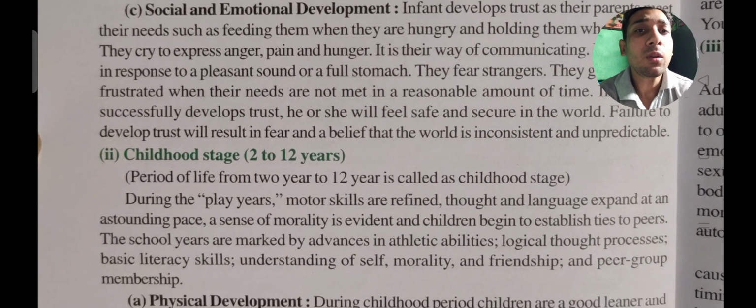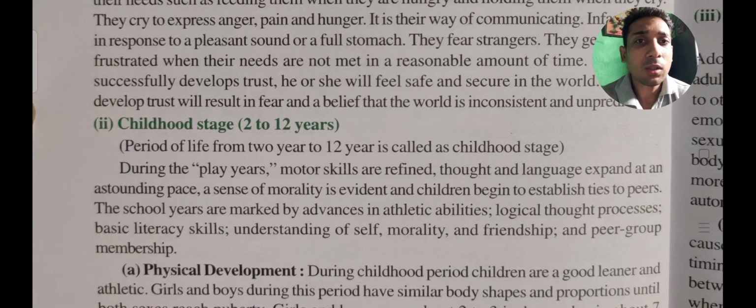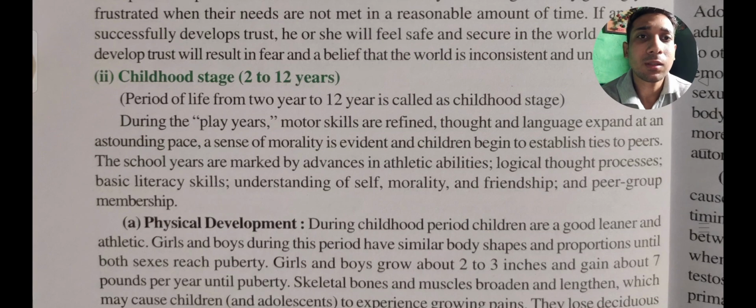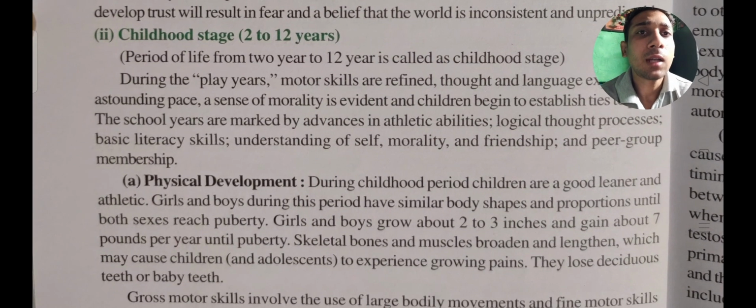Okay, then we will go for the childhood stage. So the childhood stage is a period of life from 2 years to 12 years, that is called the childhood stage. During these play years, their motor skills are very refined and they will try to play games like football, cricket, etc. Okay, so the school years are marked by advances in athletic abilities, logical thought process, basic literacy skills, understanding of self, morality and friendship, peer group membership. Okay, so these are the different kinds of stages.